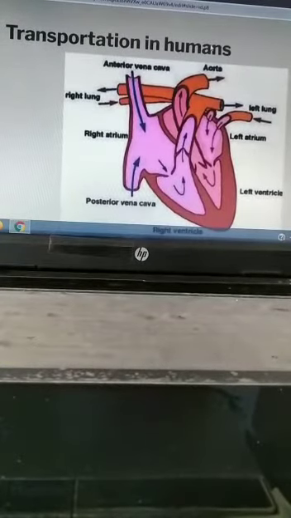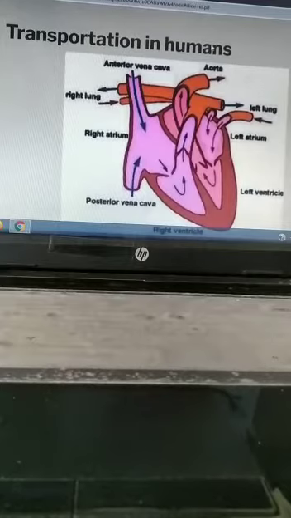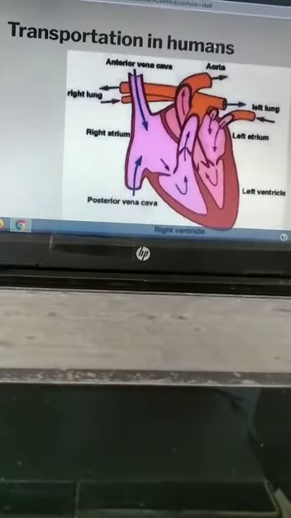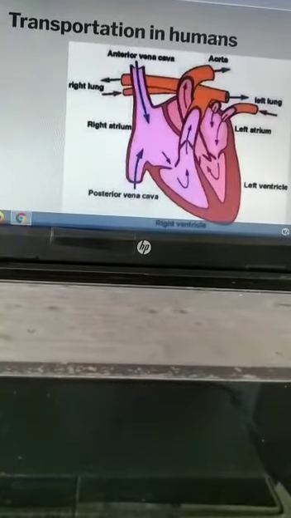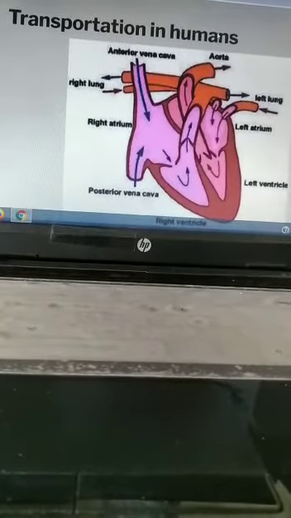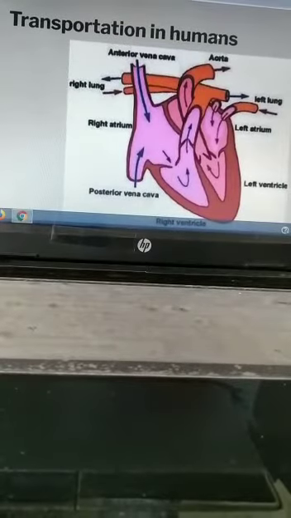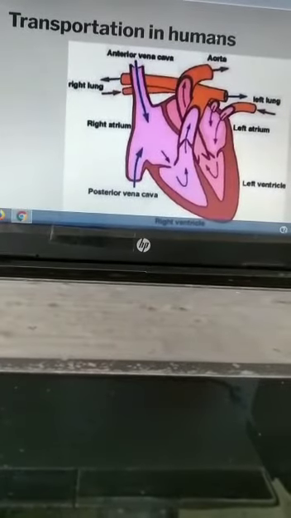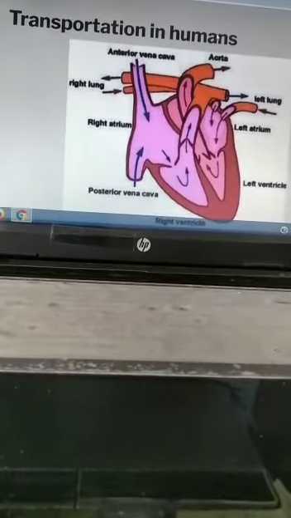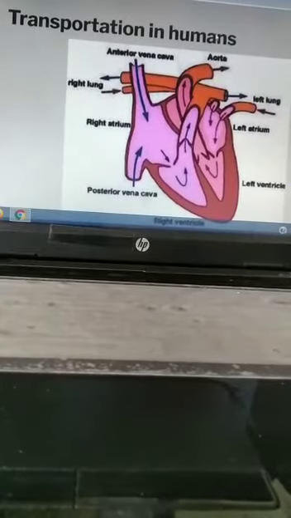Red blood cells carry oxygen from the lungs to all parts of the body. White blood cells fight infection and protect us from diseases. Platelets help in the coagulation of blood in a cut or a wound.